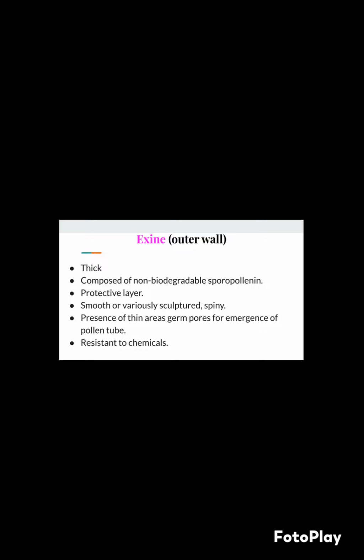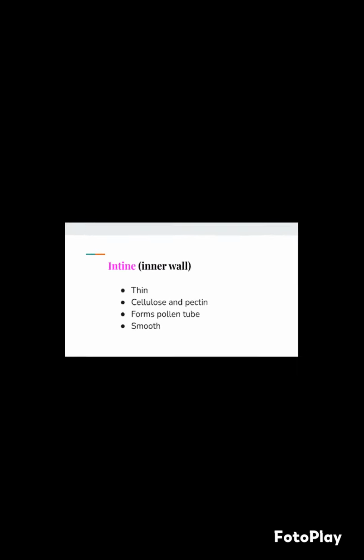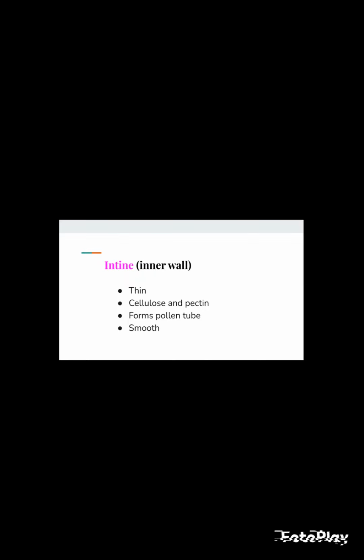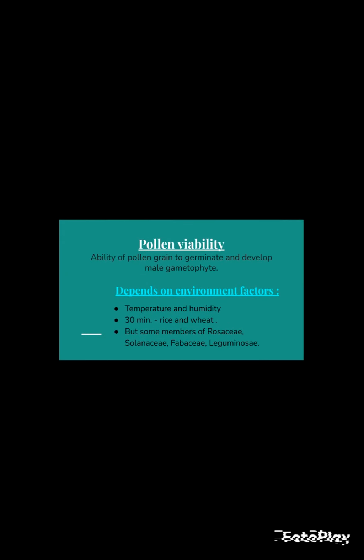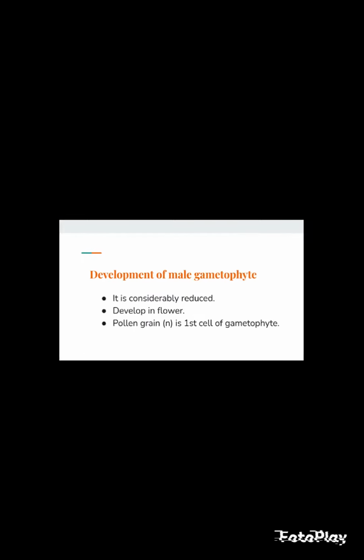It has thin areas, germ pores, for emergence of the pollen tube. Resistance to chemicals. Intine, the inner wall, is thin. It contains cellulose and pectin. It forms the pollen tube. It is smooth. Pollen viability is the ability of a pollen grain to germinate and develop the male gametophyte. It depends on environmental factors, temperature and humidity. It is 30 minutes in rice and wheat, but in some members of families Solanaceae, Rosaceae, Leguminosae, it lasts even for months.